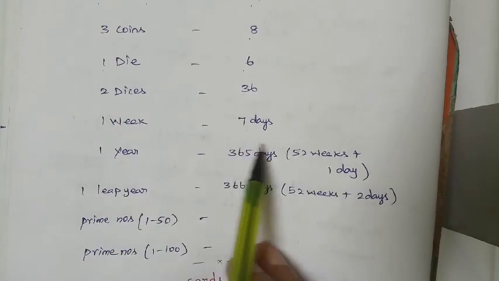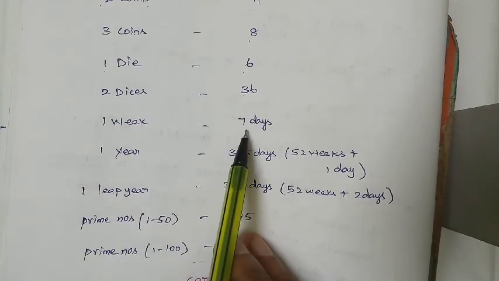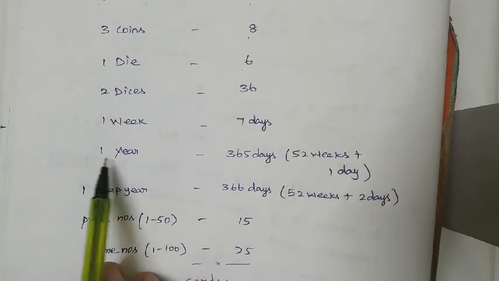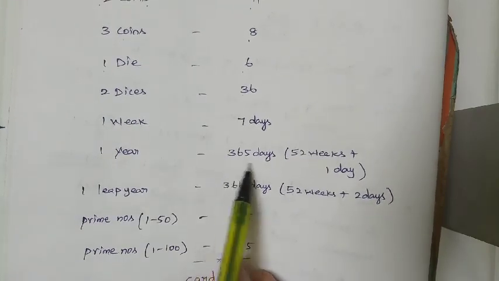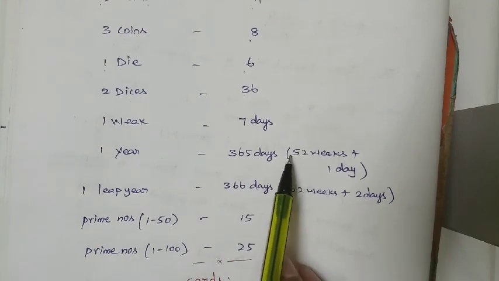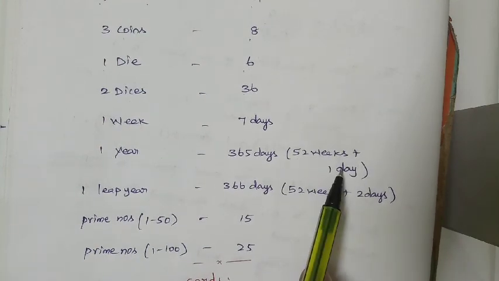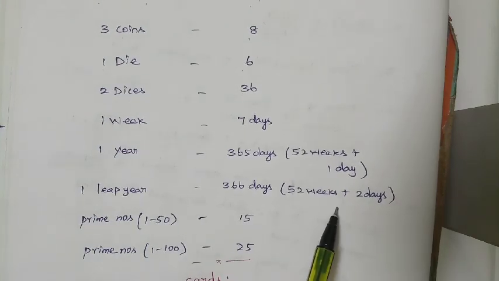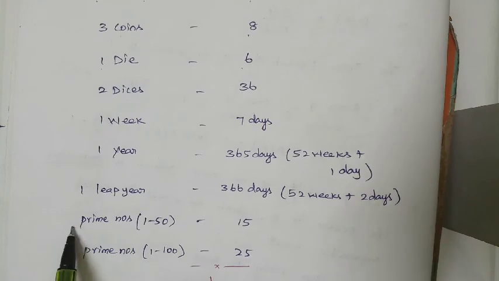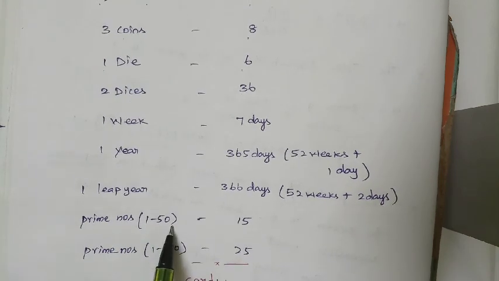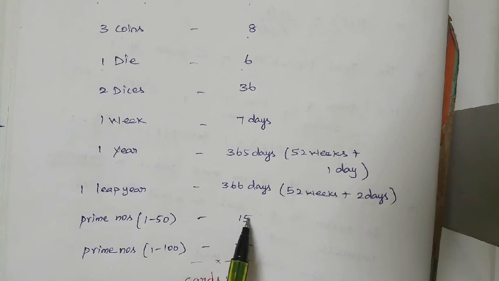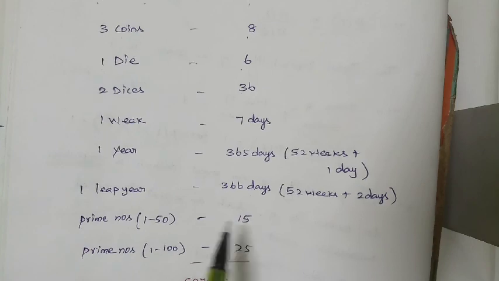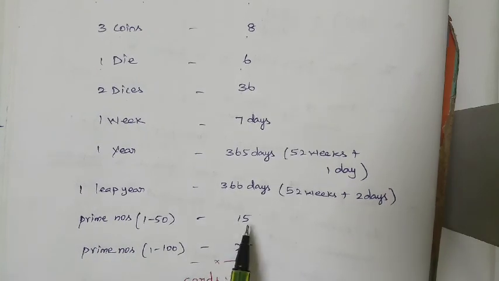For 1 week, how many days? 7 days. So N(S), the total number of possible outcomes for 1 week, is nothing but 7 days. For 1 year, the number of days is nothing but 365, which means 52 weeks plus 1 day, right? For 1 leap year, 366 days, 52 weeks plus 2 days, right? And prime numbers from 1 to 50 is nothing but 15. It's a constant. The total number of possible outcomes for prime numbers from 1 to 50 is nothing but 15 only.